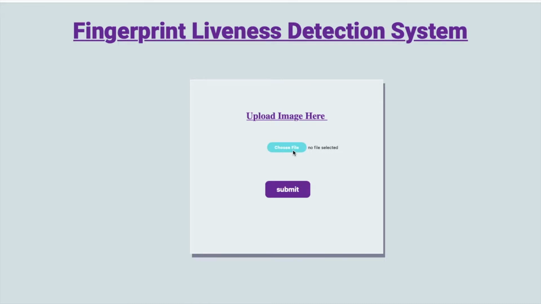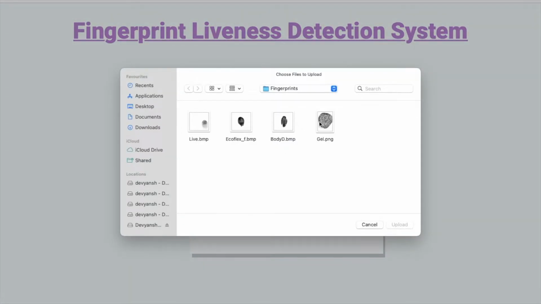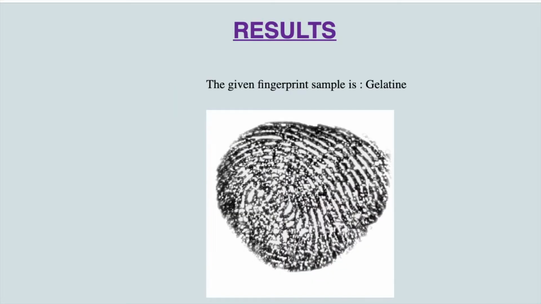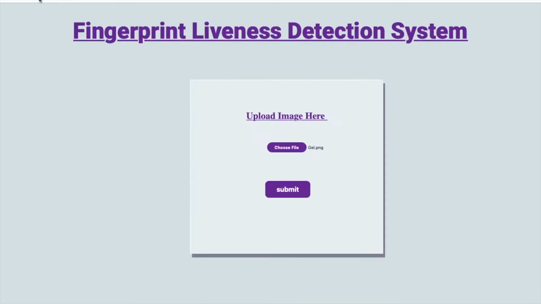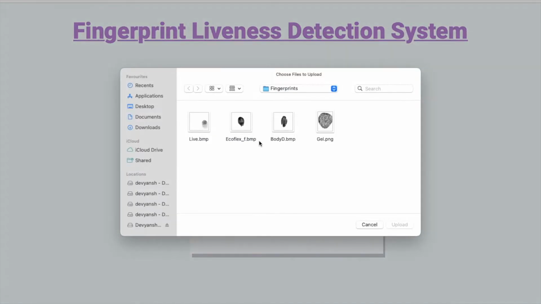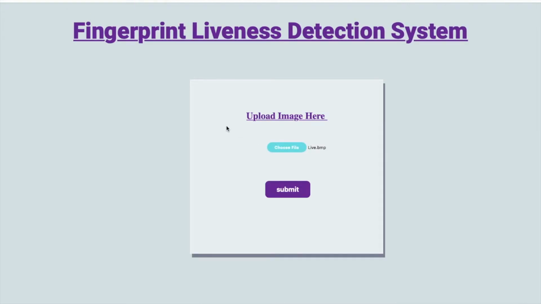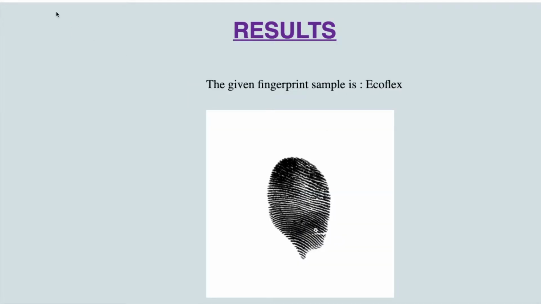Here we can choose a fingerprint, like this one made from gelatin, and when we submit it, it predicts that the fingerprint is fake and the spoofing material is shown here, that is gelatin. If the fingerprint is not fake and it's live, then it will directly tell that the fingerprint is live. If it is fake and spoofed from a material, then it will directly show the spoofing material from which it has been spoofed. Like this has been spoofed using EcoFlex material.